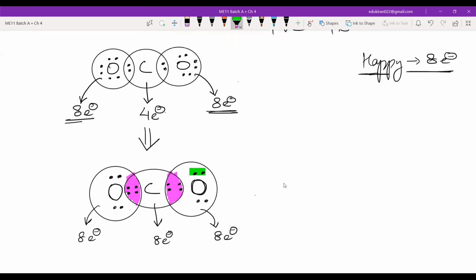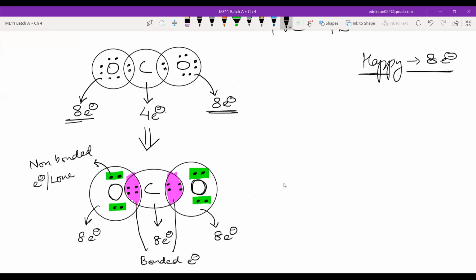These electrons, and these electrons, are bonded electrons. And these electrons are non-bonded electrons. We also call this a lone pair. Lone pair.